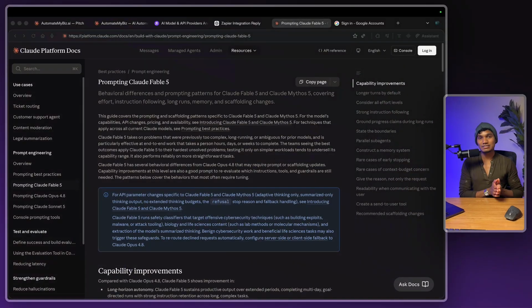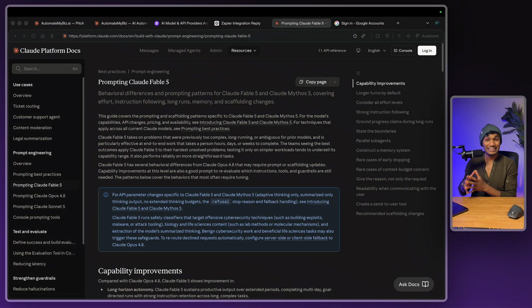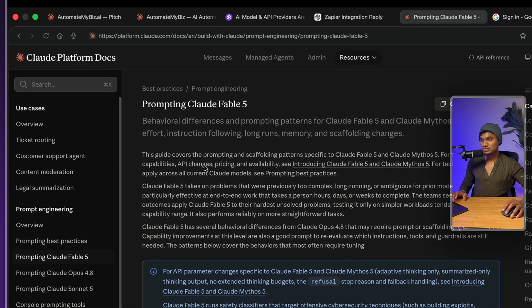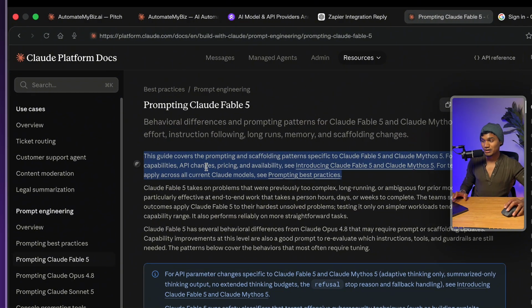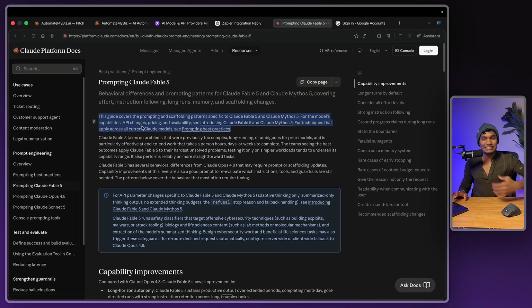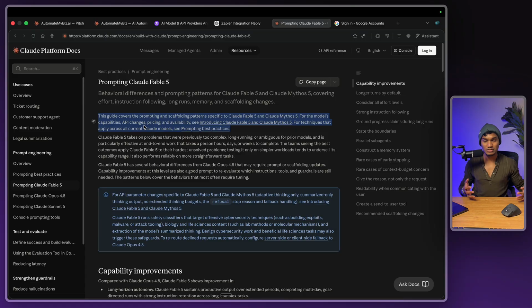So what exactly is Claude Fable? Claude Fable is Claude's latest model that was released. Everyone's so scared about Claude Mythos, and they didn't even release Mythos. Claude Fable is a safe version of Mythos, and it's supposed to be the most complex, the most advanced model out there, and the most expensive model out there. The thing is, how do you best use Fable? How is it different to the other stuff that you already use on a daily basis?